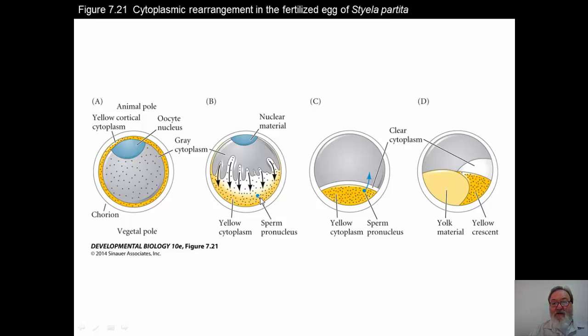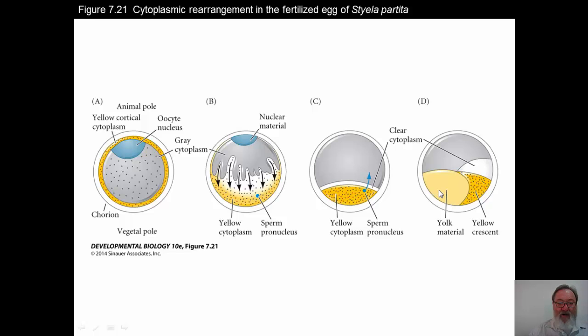The nuclear material will stay at the top, but then the sperm pronucleus will migrate up in that direction as well. The yellow cytoplasm will stay at the bottom and condense, and then it will separate into yolk material, a yellow crescent, and the clear cytoplasm.